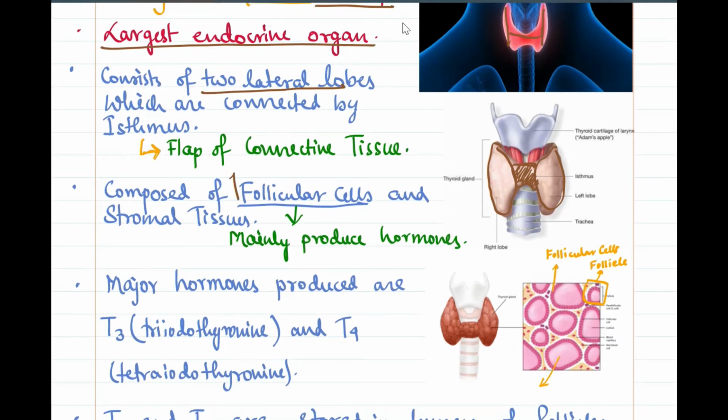Now, these lobes generally consist of follicular cells and stromal tissue. These follicular cells are responsible for producing the hormones. Now we know that the thyroid gland produces two types of hormones. One is thyroxine and another is calcitonin. The major hormone which is produced is thyroxine, and it is of two types. The major two types are T3 and T4. T3 means triiodothyronine and T4 is tetraiodothyronine.